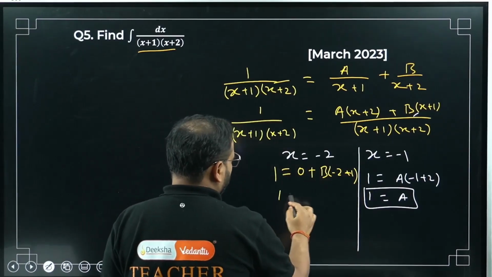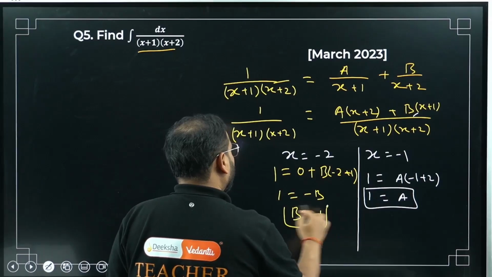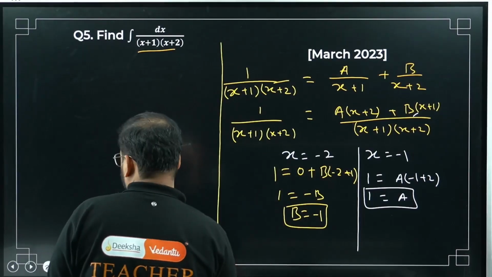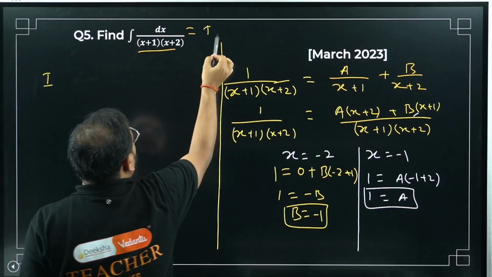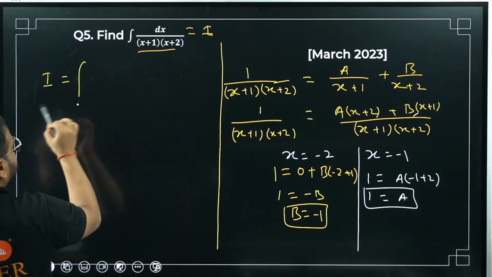So what am I getting? 1 equals to minus b. So what is that? b equals to -1. Now comes the integral part that we're going to solve. If I call this integration I, so what I'm getting is I equals to simply, please check.